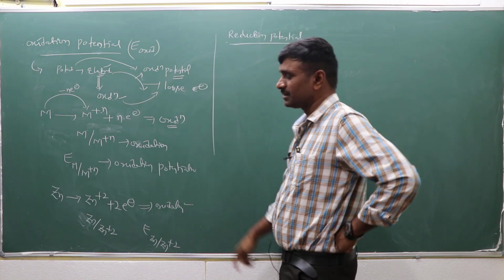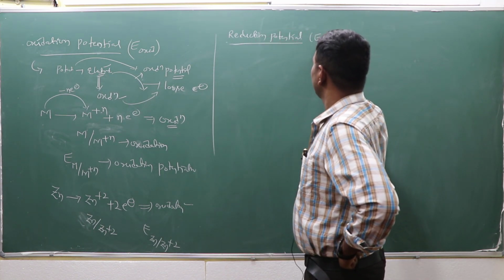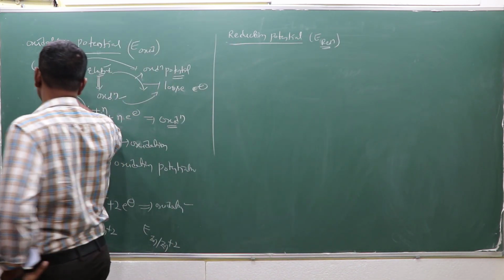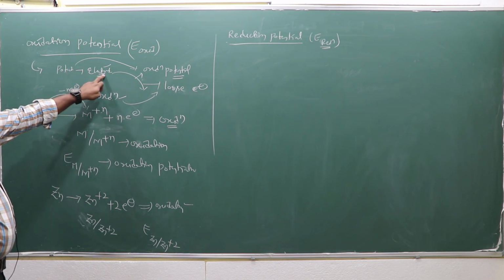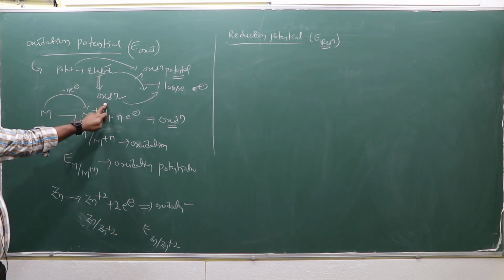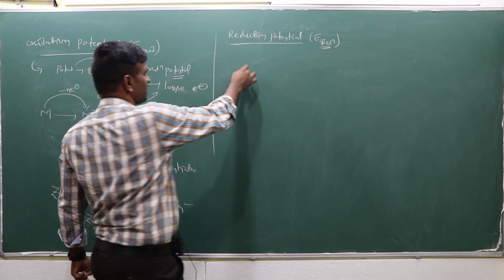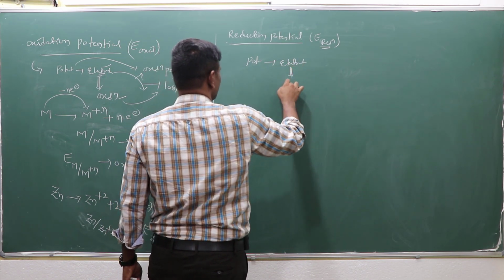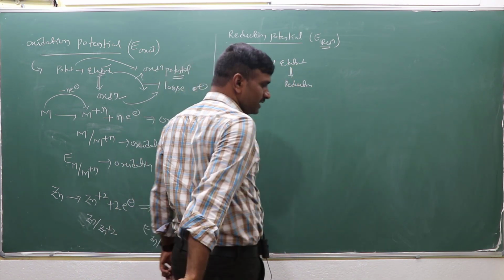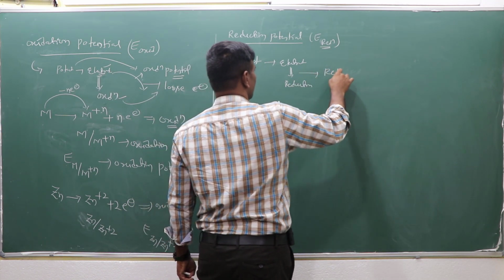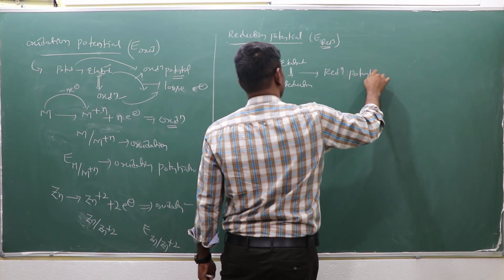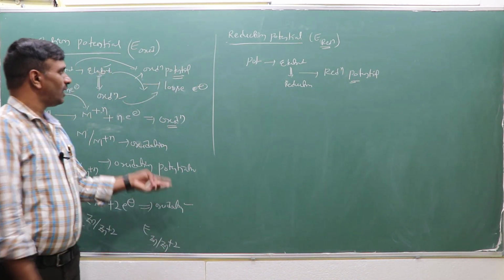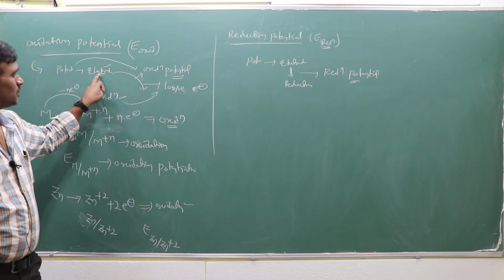What is reduction potential? E reduction. I can explain in the earlier one. The potential is developed at the electrode during the oxidation process, that is oxidation potential. Now the potential developed at the electrode during the reduction process is called the reduction potential.